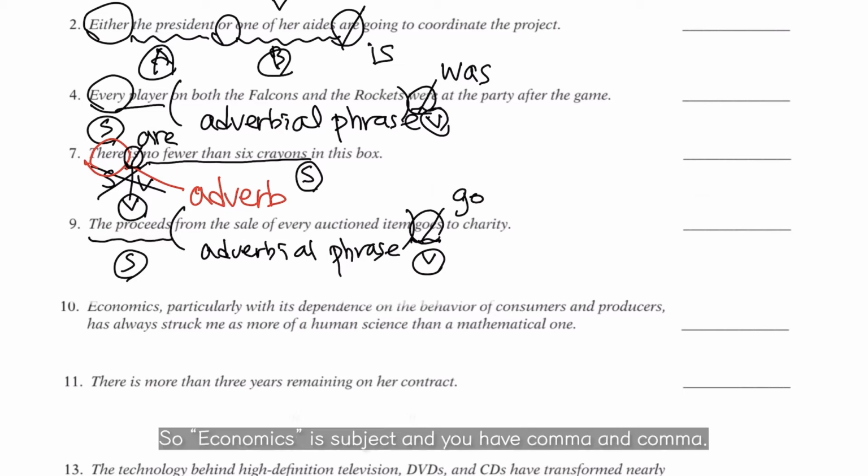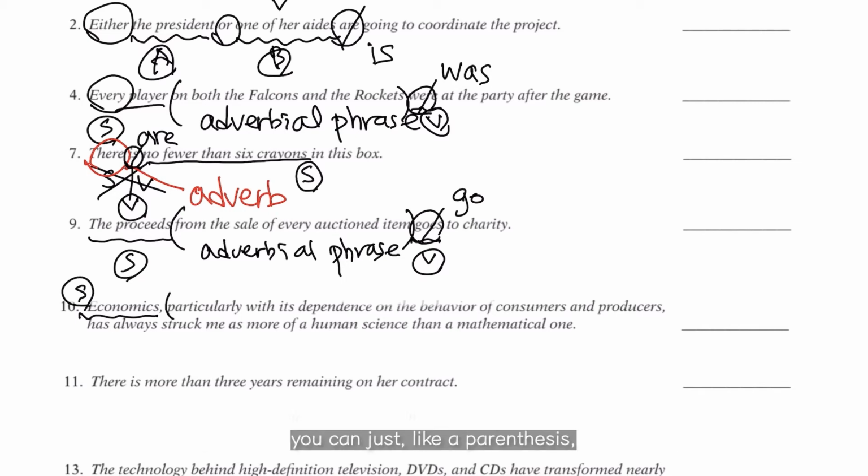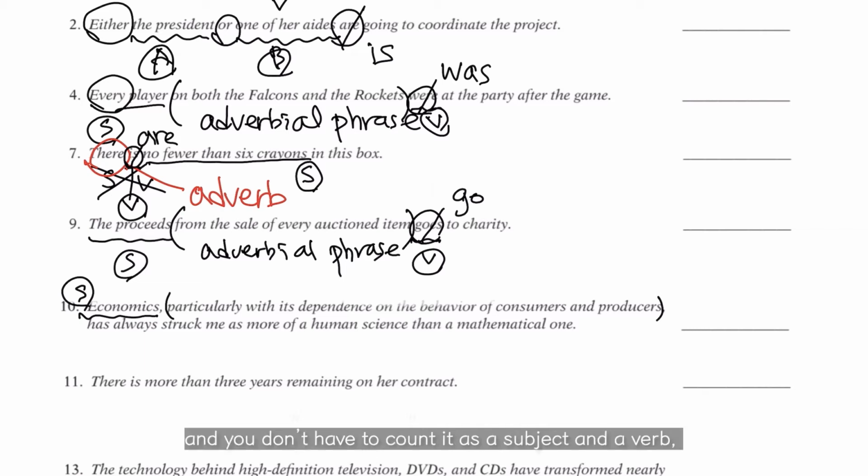So economics is the subject. And you have comma and comma. If you read a sentence and find a comma in between, you can just put it in parentheses, and you don't have to count it as a subject and verb because it's a modifying, inserting phrase.